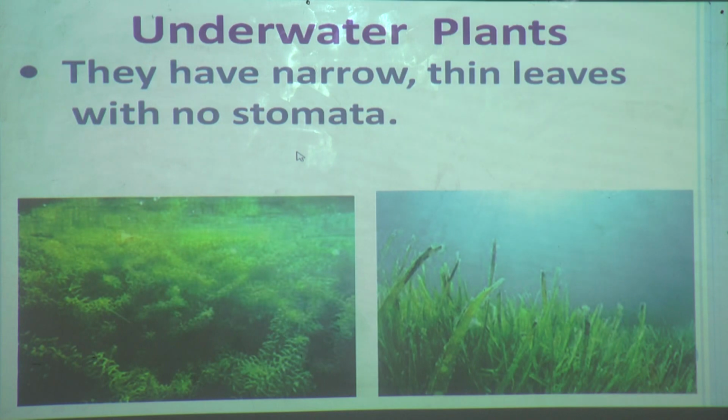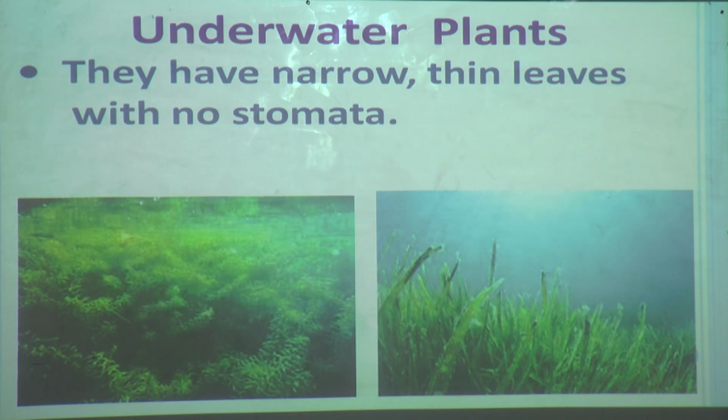Now how they can take in the air or whatever carbon dioxide is needed, let us see. Because see, plants are adapting or changing their behavior, or they are changing their body parts to adjust with the surrounding. So the underwater plants have no stomata to adjust with the surrounding, as they are completely growing under the water.